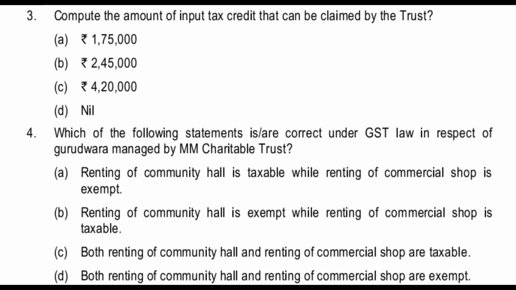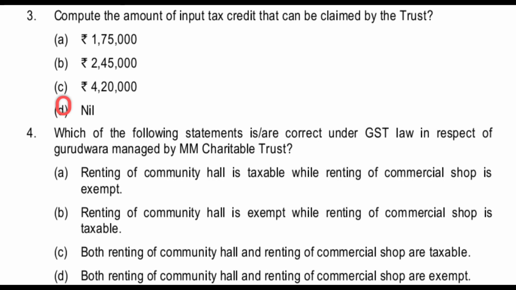And then the third question: compute the amount of input tax credit that can be claimed by the trust. As I had already told, it is an exempted unit. Actually it is a social welfare unit. The charitable trust is registered under section 12AA of the Income Tax Act. It is fully exempted. So in that case, input tax credit cannot be claimed by the trust. So nil is the correct answer.